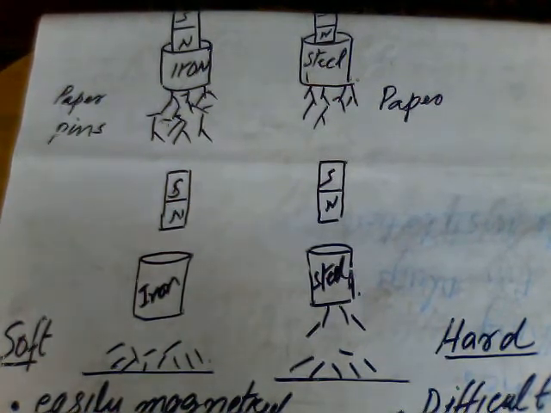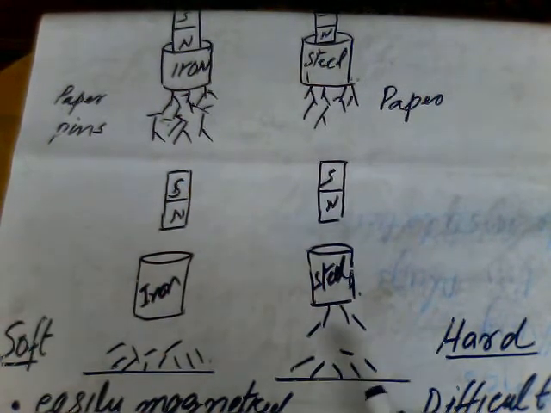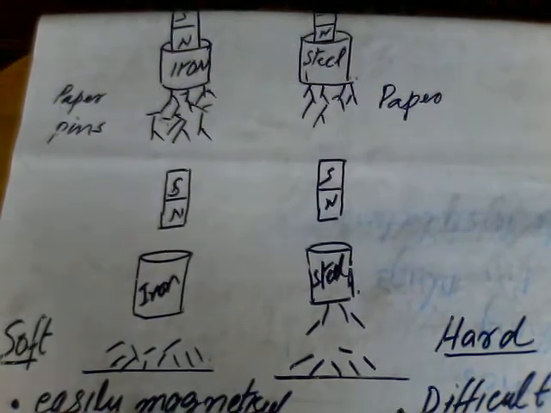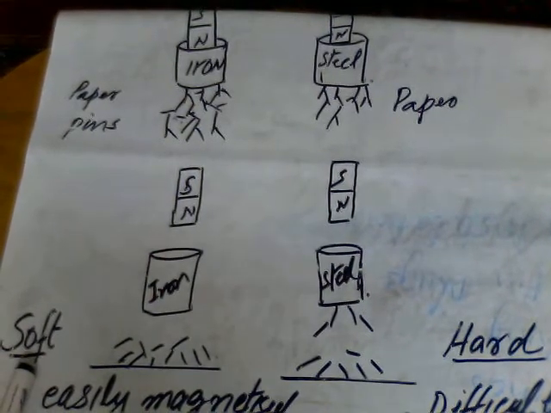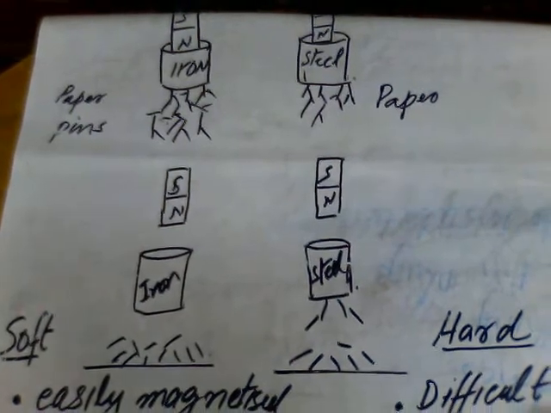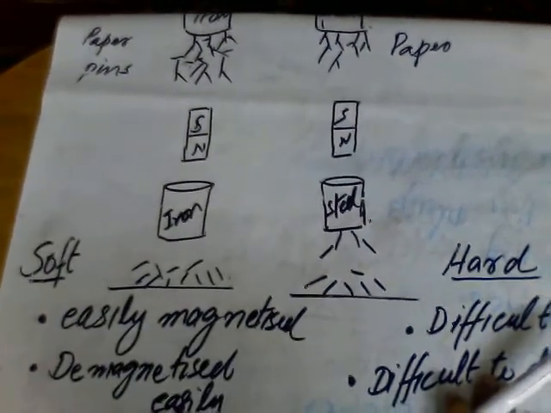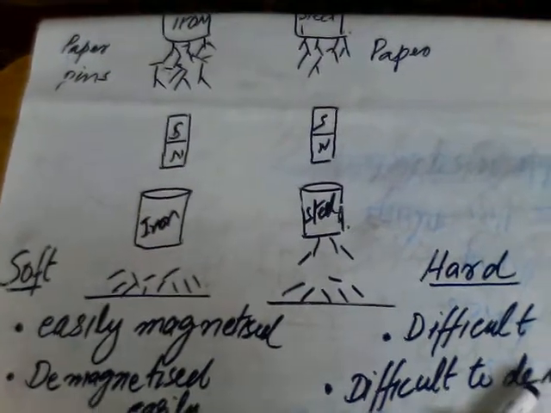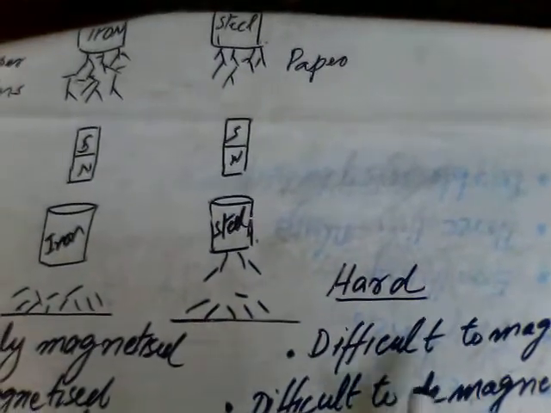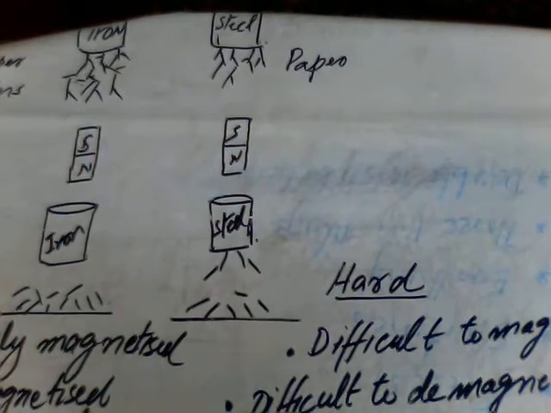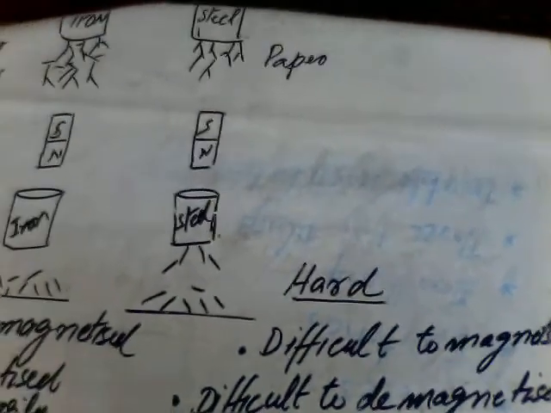So a few properties we have designed for iron as a magnet and steel as a magnet. Iron is a soft material, whereas steel is a hard material. Iron can be easily magnetized, whereas a hard material like steel is difficult to magnetize. It takes a longer time to magnetize.